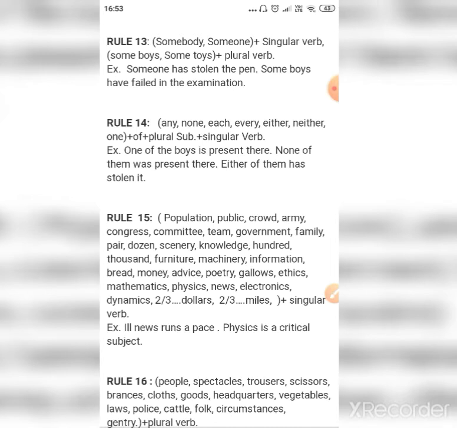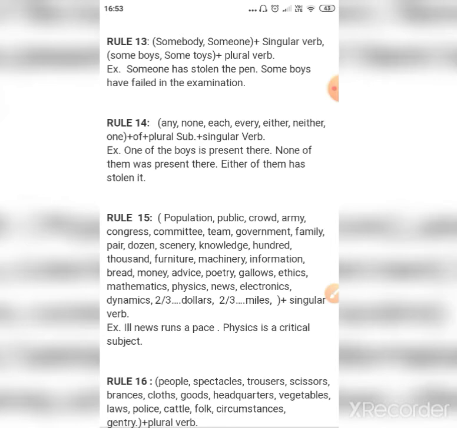So rule number 14 says, all these words in the bracket followed by "of" are followed by plural subject plus singular verb. One of the boys is present there. So this is the syntax of the sentence that will be followed. One of the boys is. None of them was. These will be followed by a singular verb.